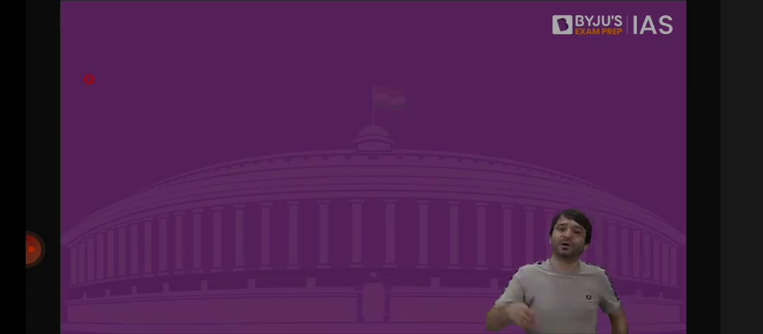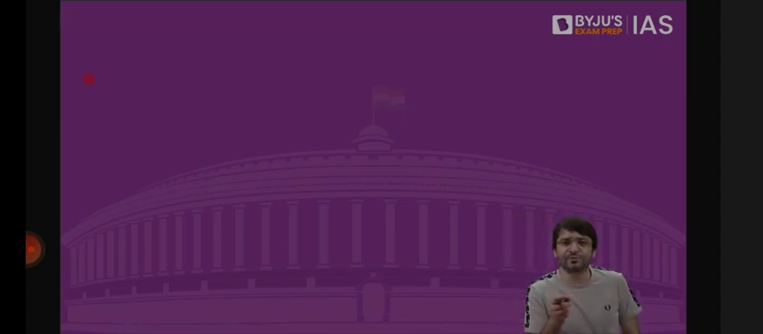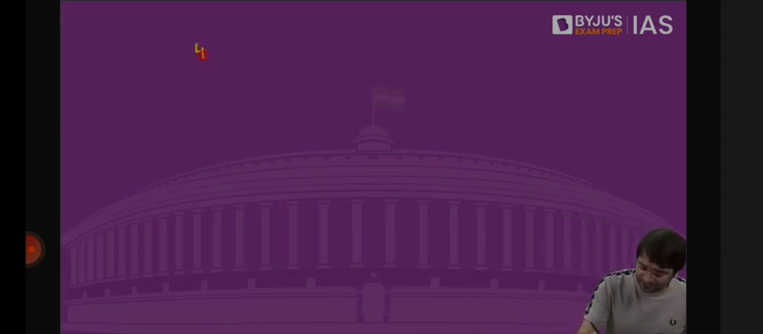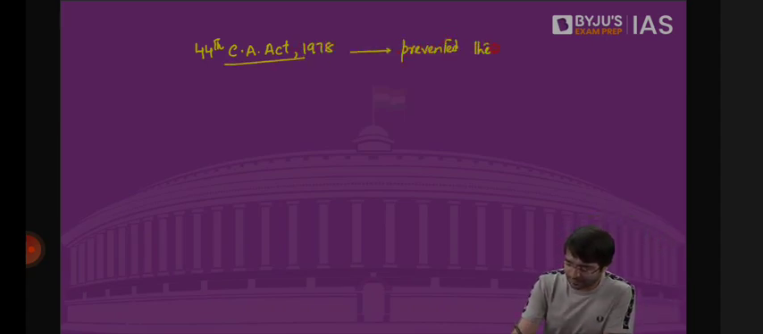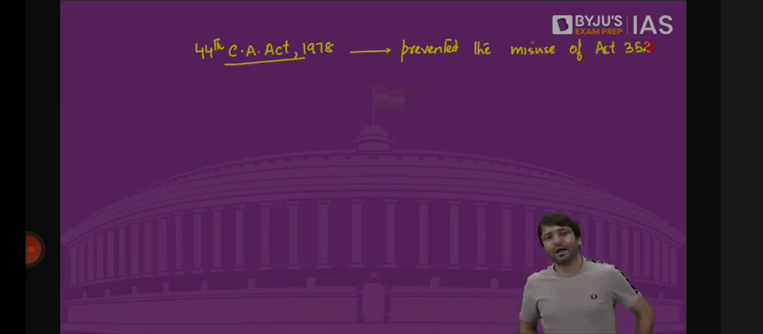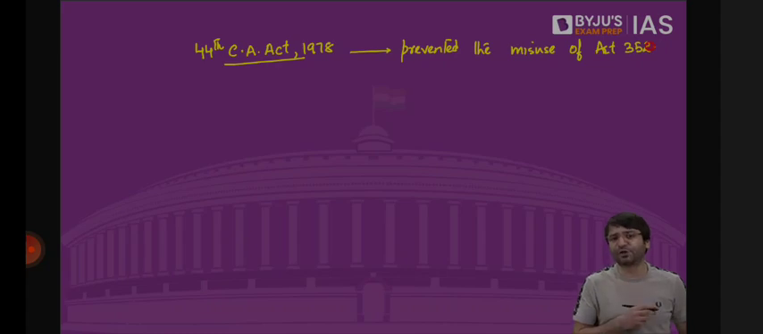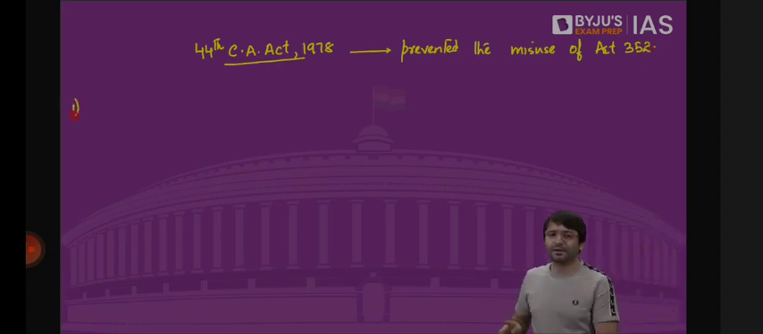That is national emergency. But I told you that the Kesavananda Bharati judgment was the one which saved and preserved India's democracy. In a similar fashion, we can say the 44th Constitutional Amendment Act of 1978 prevented the misuse of Article 352. How was the misuse of Article 352 prevented because of the 44th Constitutional Amendment Act 1978?